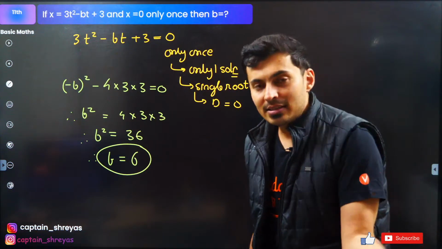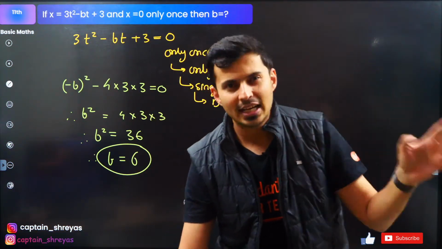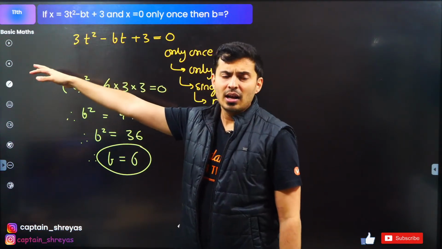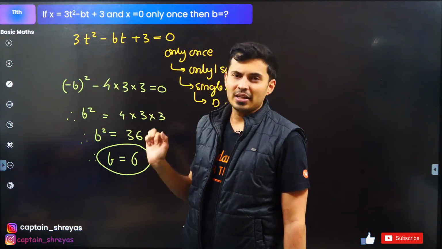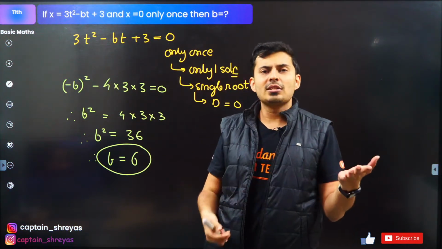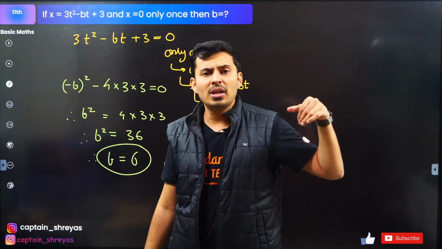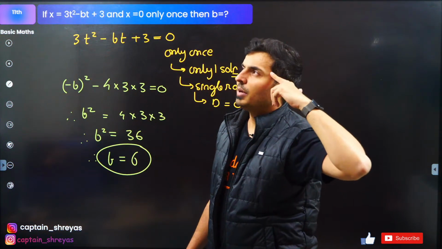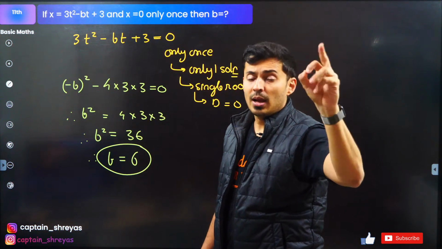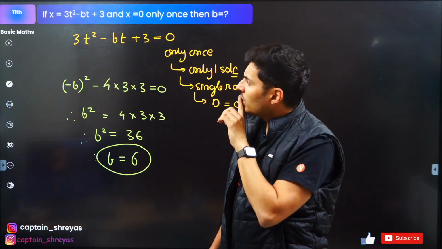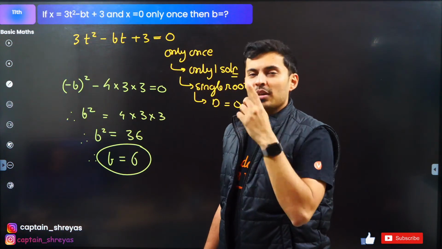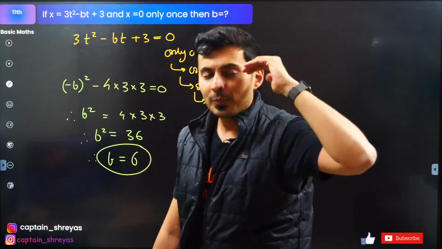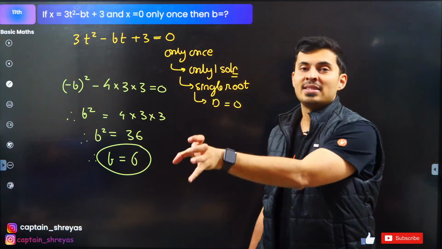Got it? These kinds of applications can come not directly, indirectly. Maybe you're solving position after writing kinematic equations and it comes out like this. And the question says, when will the particle be at the origin? That means x is 0. So you'll think, oh, when will the particle be at the origin, such that it is only happening one time? Okay, if it is happening only one time, that means there is only one solution. Oh, there is only one solution, that means discriminant is 0. Oh, I have to use quadratic theory. That's it. So you have to apply quadratic in physics.